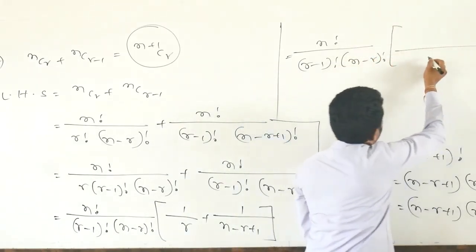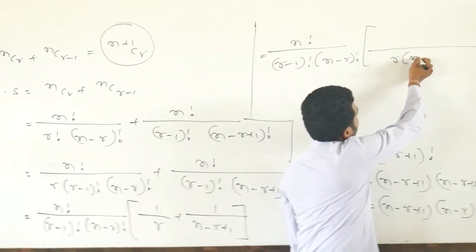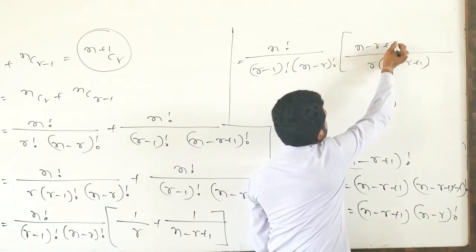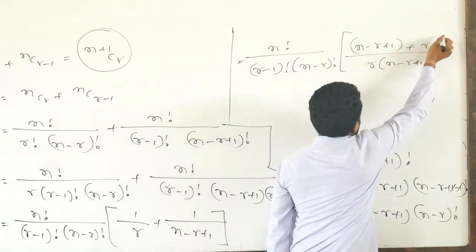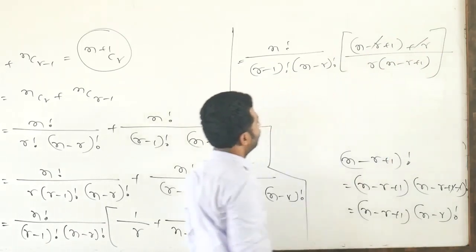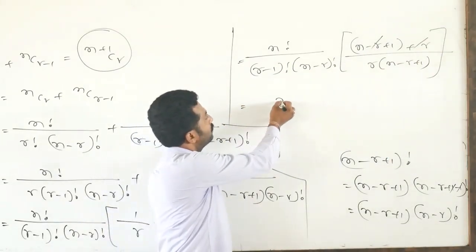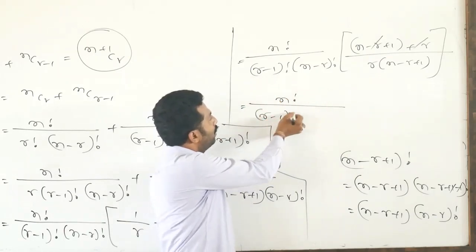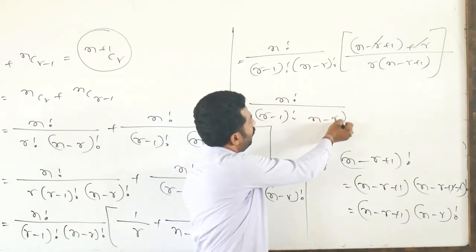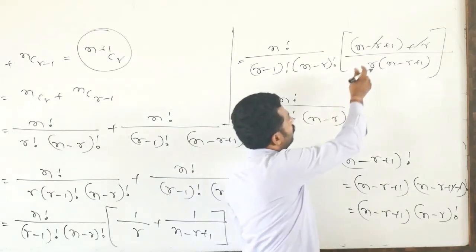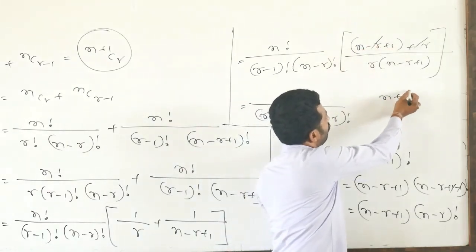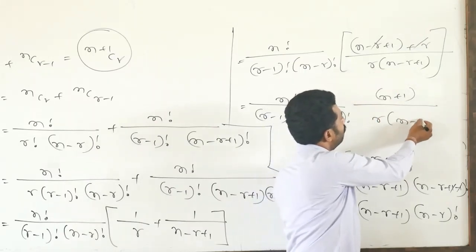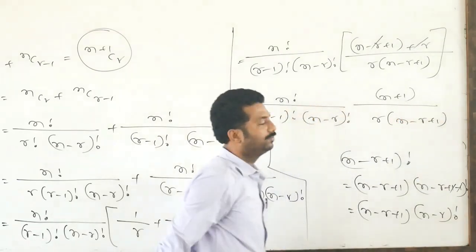If I take the LCM, r into (n-r+1), we get (n-r+1) plus r, and the r and -r cancel. So again from this, n factorial divided by (r-1) factorial into (n-r) factorial, times (n+1) divided by r into (n-r+1).